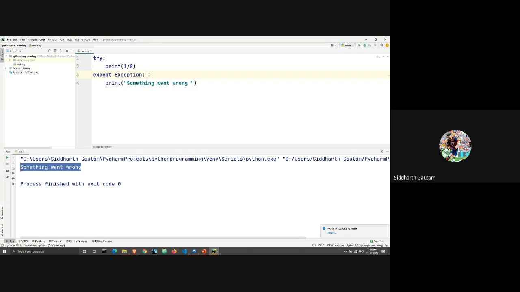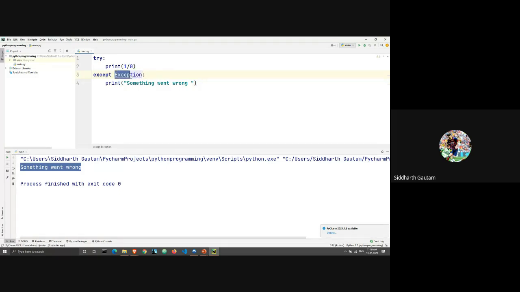But if you write except Exception, it just makes a better habit of coding. There are good coding habits and there are bad coding habits, and this is something which I consider a good coding habit. I highly recommend you to write except Exception.